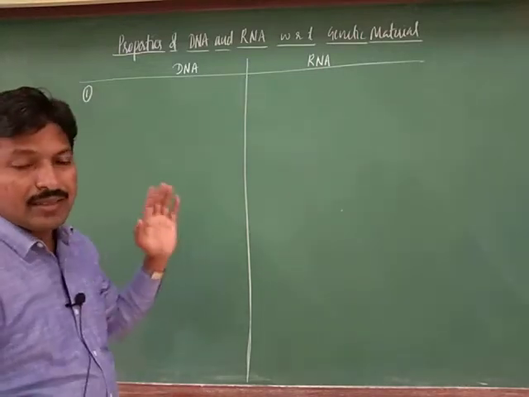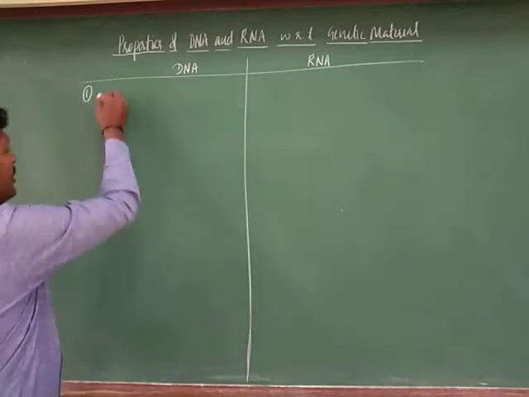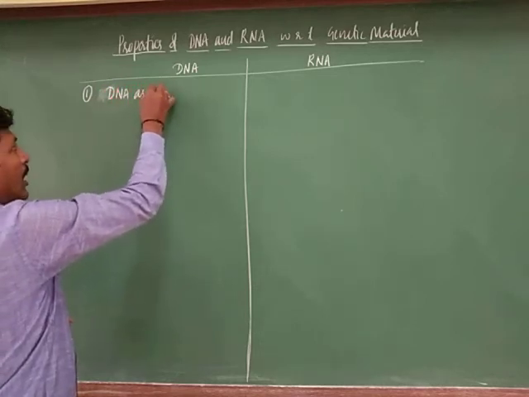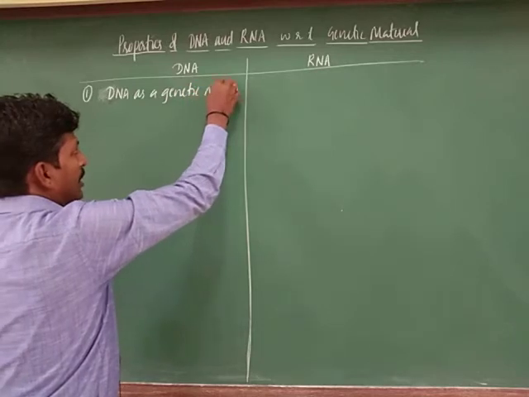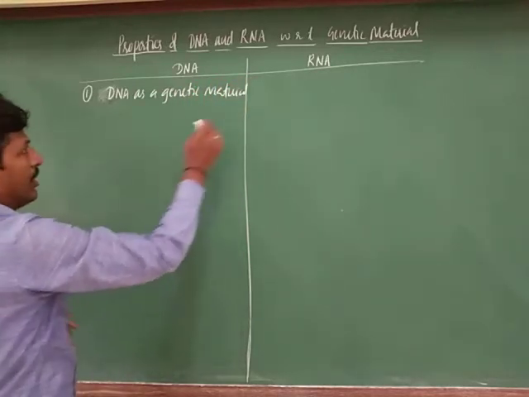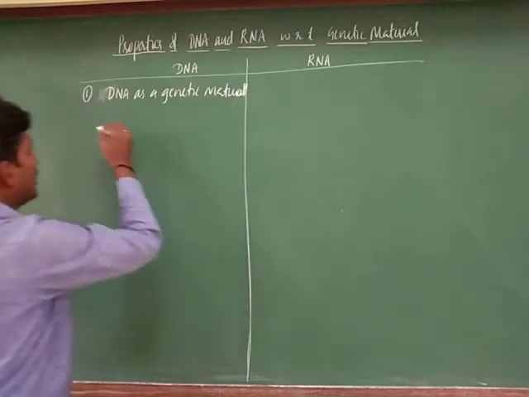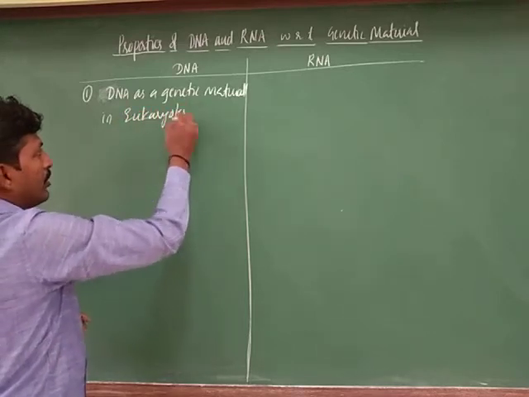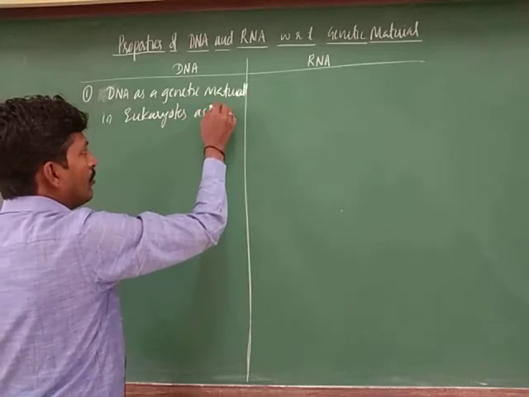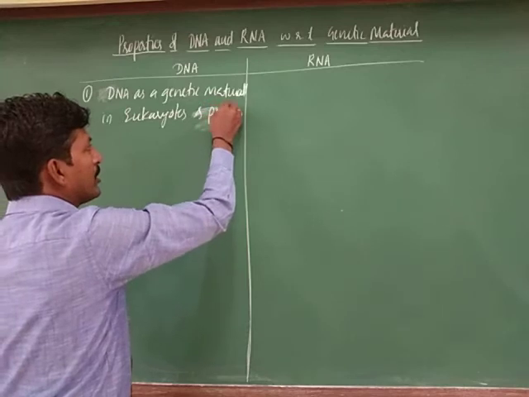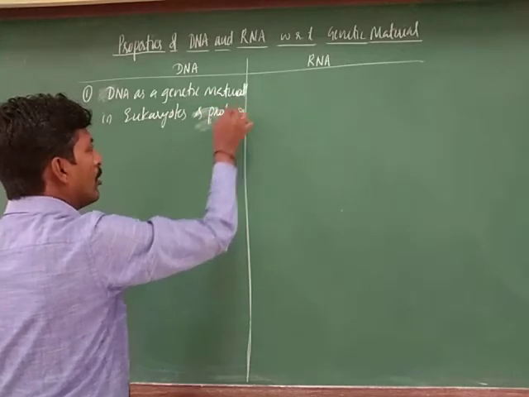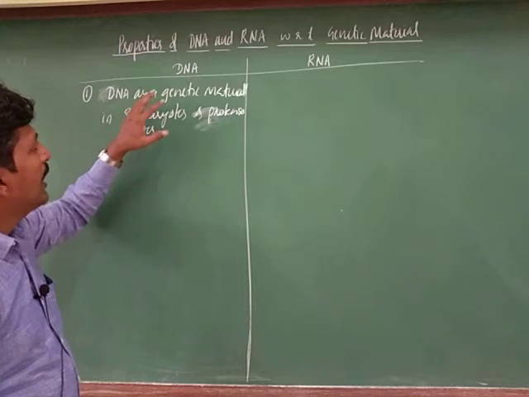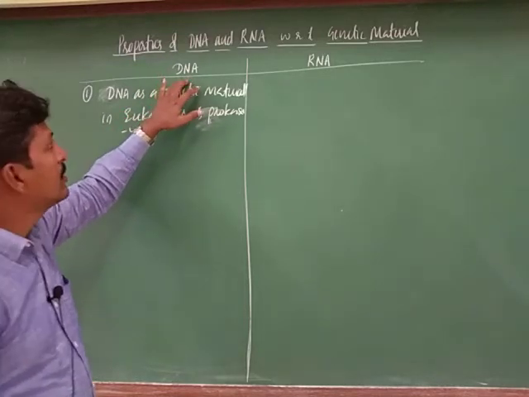First one, DNA is the genetic material found in eukaryotes as well as prokaryotes.